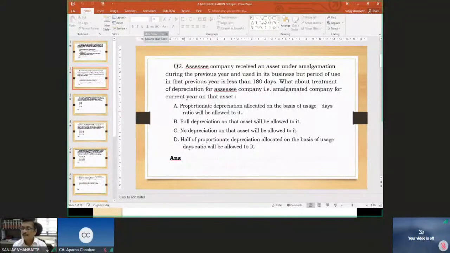Right answer is answer A, because we have seen in the case of succession of business, the eligible depreciation has to be computed as if there is no succession of business, and this eligible amount of depreciation is to be apportioned between the successor and the predecessor in the ratio of the number of days for which the asset is held by the respective entity, the previous entity and the subsequent entity. So therefore the answer is certainly A. Okay. Then the third,